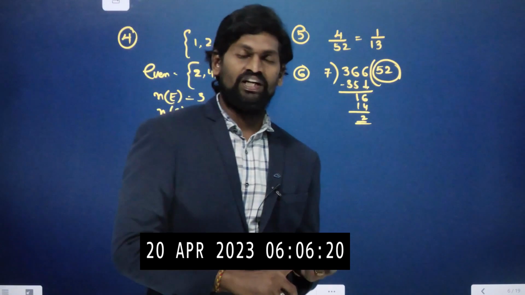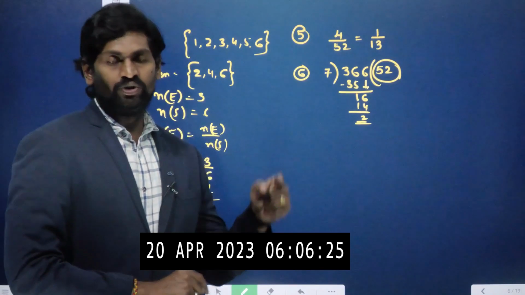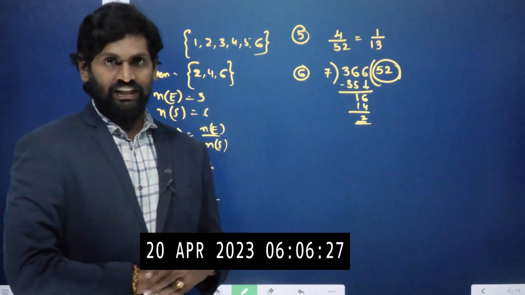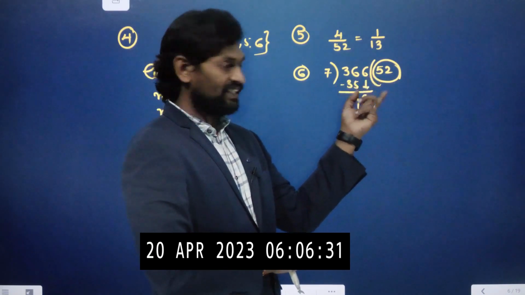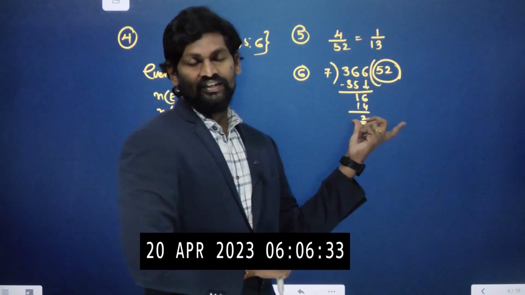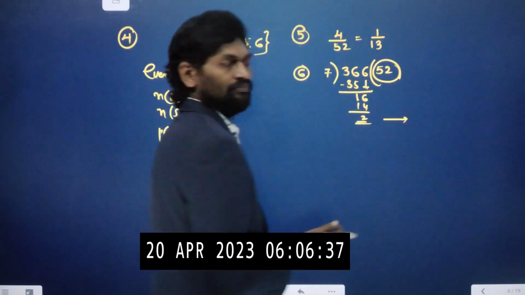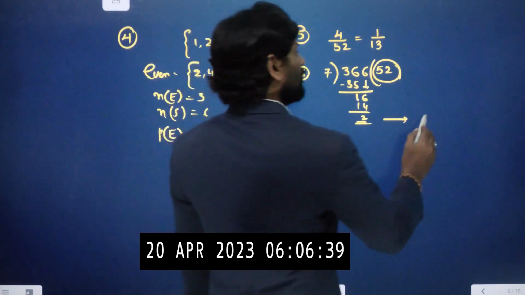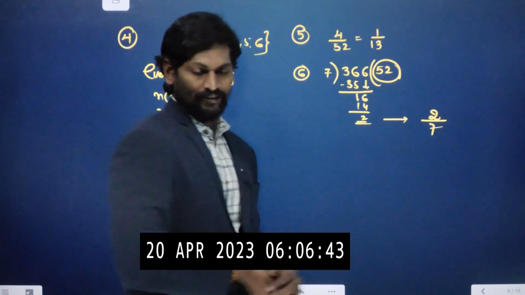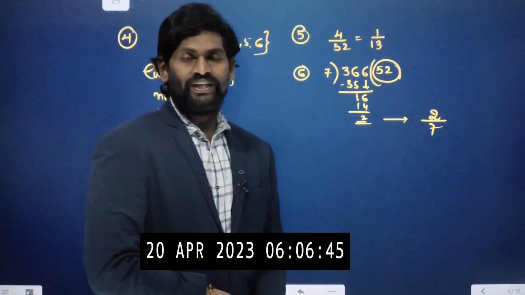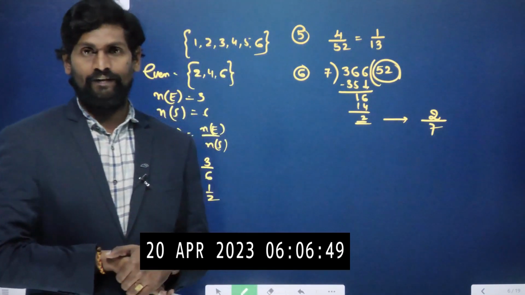That means every day occurs 52 times. 52 Sundays will come, Monday 52, Tuesday 52, like that. But here the question is 53 Sundays. That means out of 366 days, we have 2 remaining days. Out of these 2 days, any one of them can be a Sunday. So 2 chances for Sunday out of 7, 2 by 7.